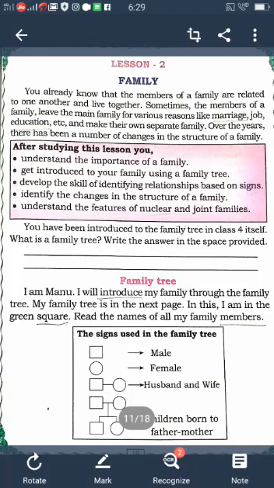Give the example here. So first generation, second generation, third generation and fourth generation. The square symbol is for men and the circle symbol for women.